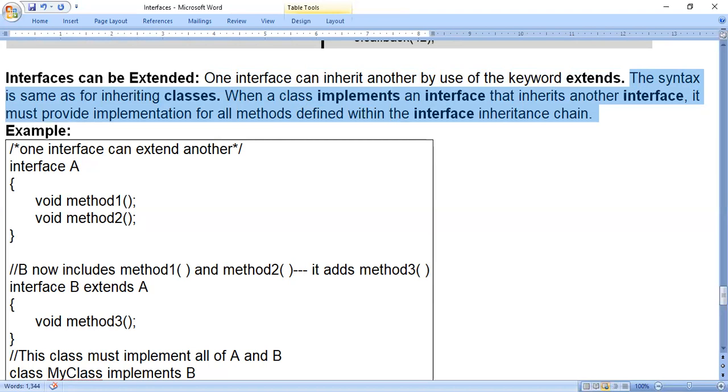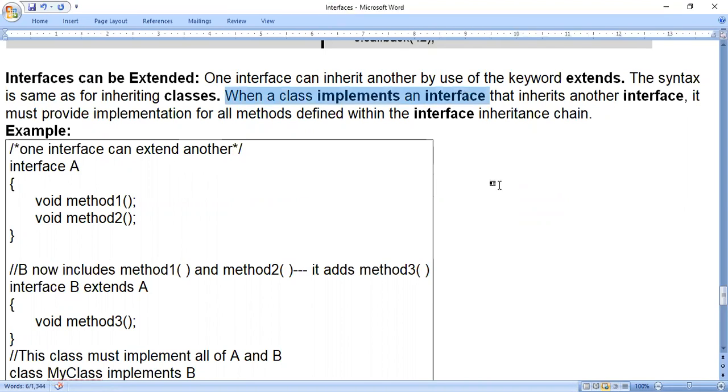When a class implements an interface that inherits another interface, it must provide implementation for all the methods defined within the interface inheritance chain. See, once you do extends, in case of interface, if you consider only interface, again it's of no use. We have to consider the class. Class is required. So even though you are doing inheritance in interfaces, if you write only interfaces in your program, again it's of no use.